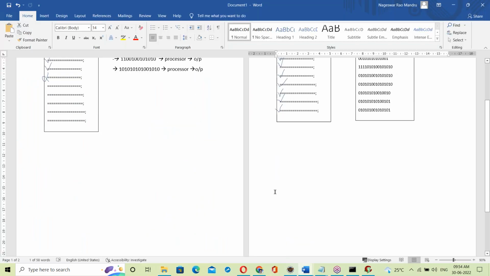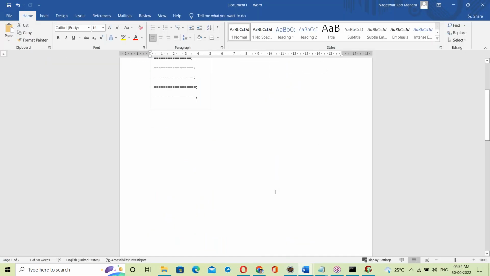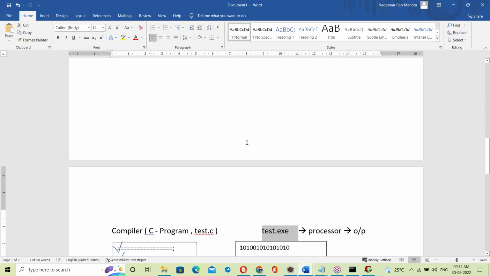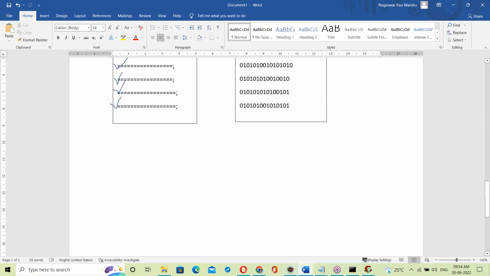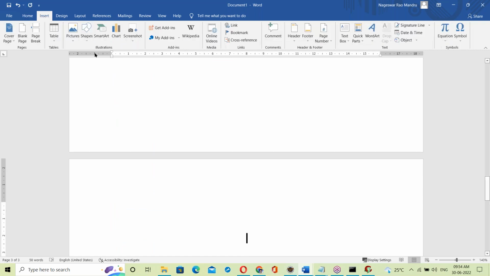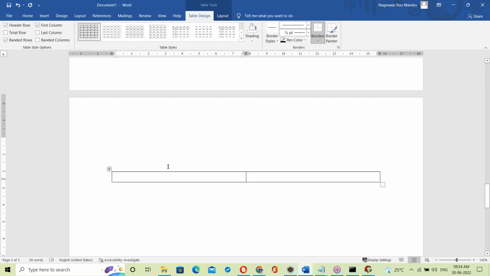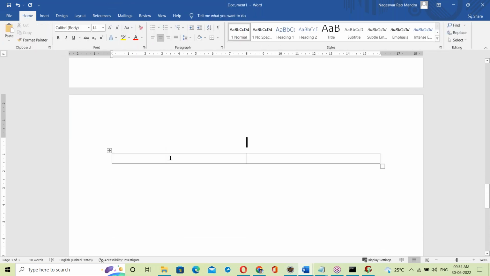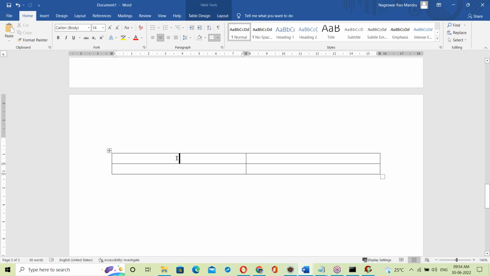Now let me explain the step by step differences. Interpreter versus compiler, let us compare this and see the differences here.